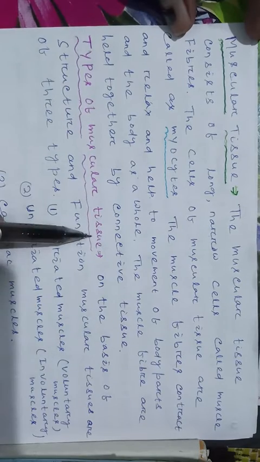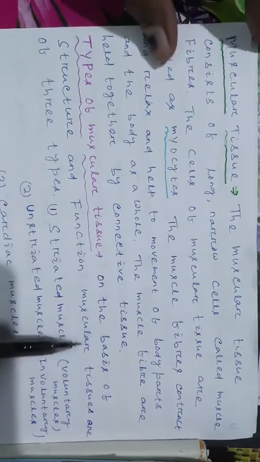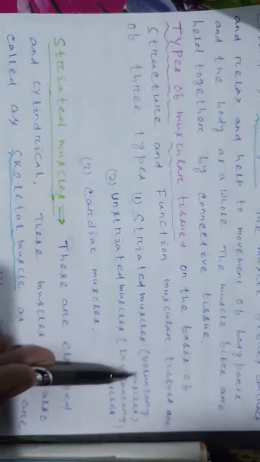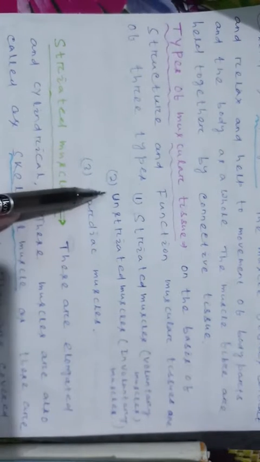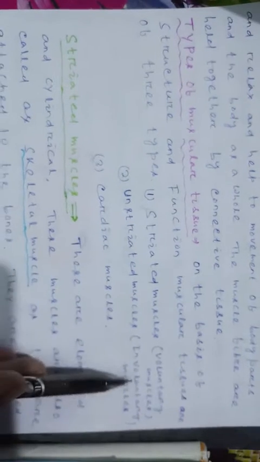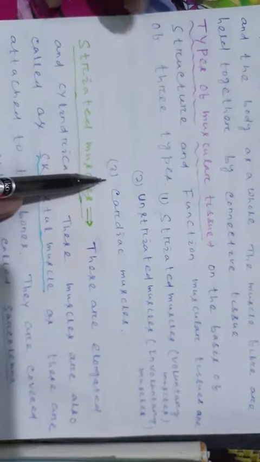Types of muscular tissue. On the basis of structure and function, muscular tissues are of three types. Number 1 is striated muscles or voluntary muscles. Number 2 is unstriated muscles or involuntary muscles. Then number 3 is cardiac muscles.